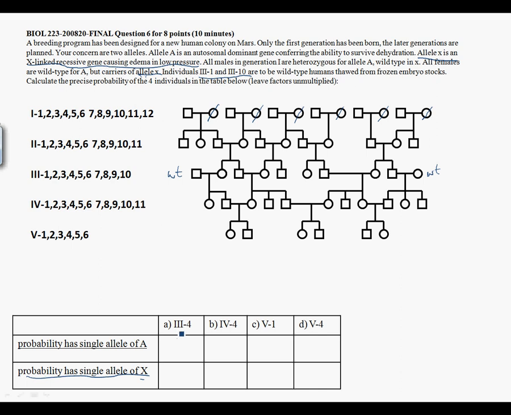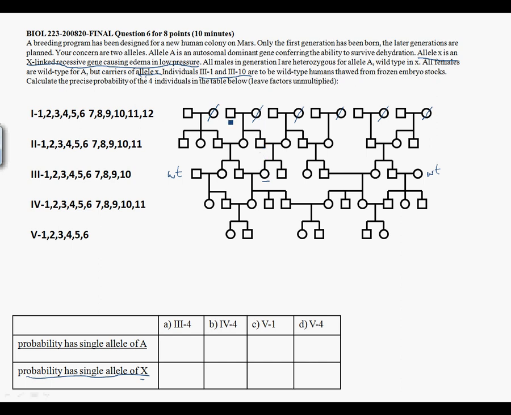So starting with individual 3-4, generation 3, individual 4, we earlier calculated the probability she would have a single allele of A. Now we're going to do X. You might think, because it's a bit symmetric, that it would be the same, but the sex linkage might complicate matters. So we want to know what gametes her parents can produce. We need to know the genotypes of these two, so we know the frequency of gametes they produce. Let's look first at her father.